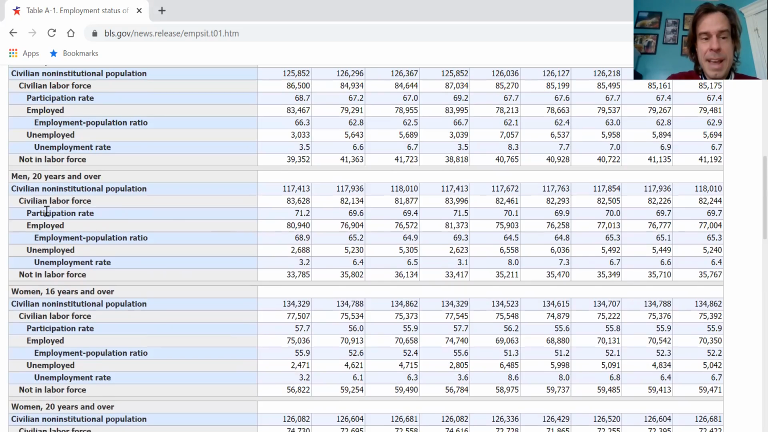Of course, if we go look at men and their participation rate, we see that way back in December 2019, it was 71.5%. Today it's 69.7%, a drop of about 1.8 percentage points. And so really that narrative that women are dropping out in droves is only barely more so than men, about 0.2 percentage points. So women are about 0.2 percentage points more likely to have dropped out of the labor force than men.